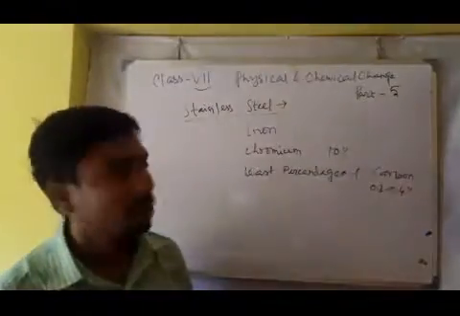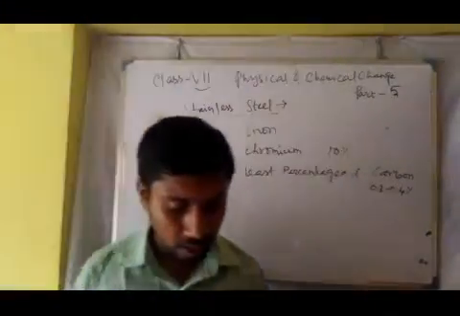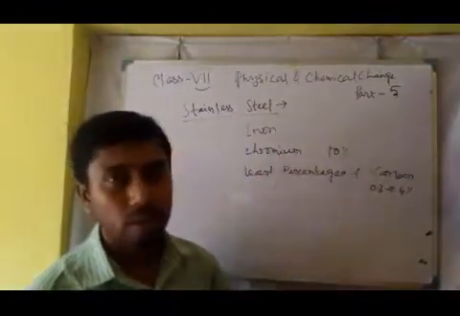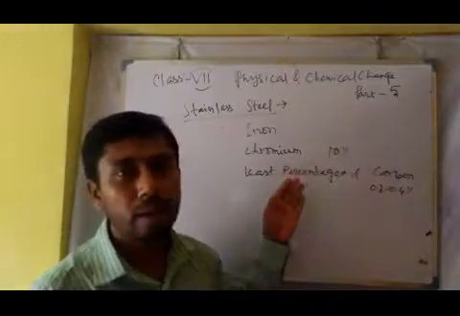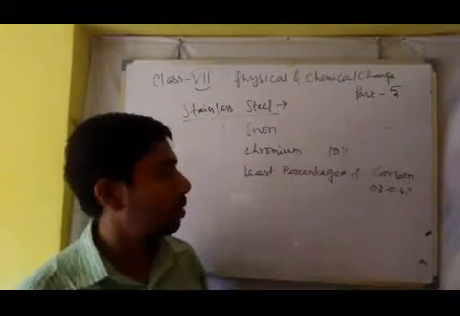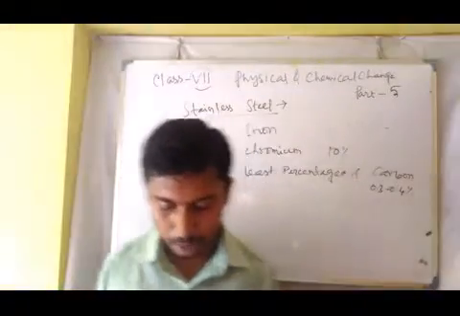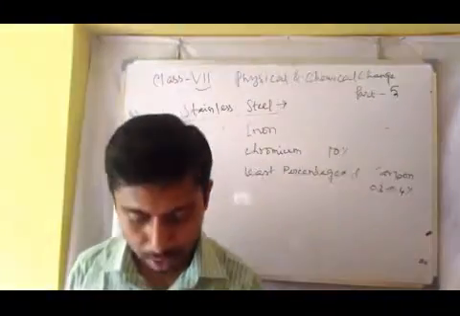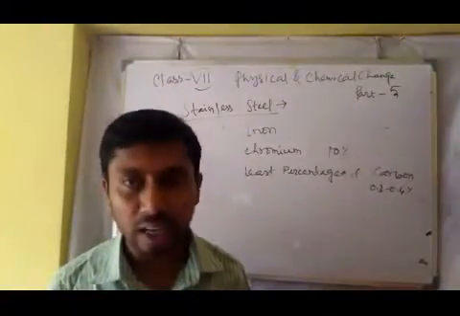So it is an alloy, that is stainless steel. Stainless steel is an alloy formed by iron with an alloying material, chromium, and a very small percentage of carbon.